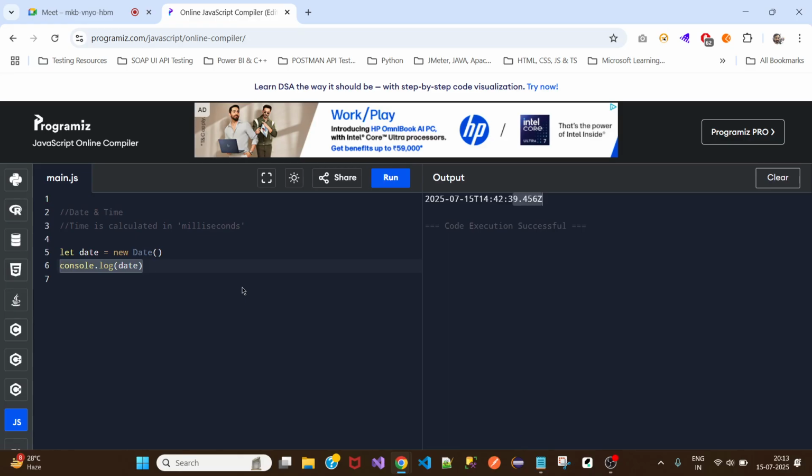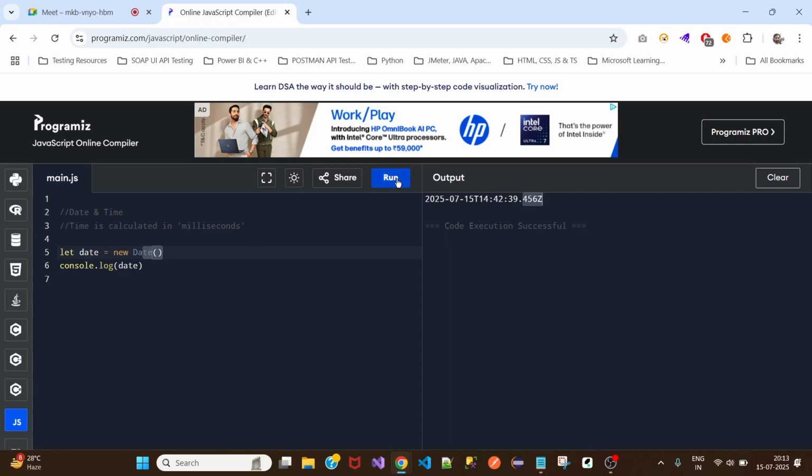Because in many scientific calculations, or when we use these programming languages in scientific programs or projects, milliseconds also make a lot of difference. I mean, a minute change in time will also make a lot of difference. So that is the reason this date object is created taking milliseconds into consideration. That is why whenever we try to print the date object, it also prints the milliseconds.